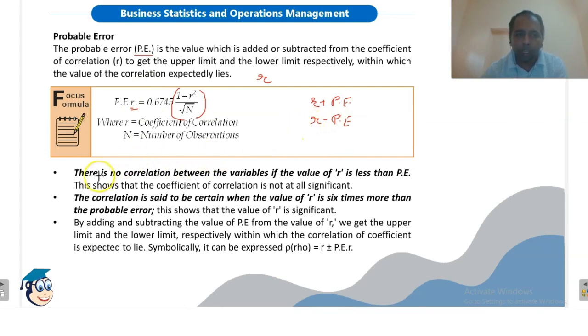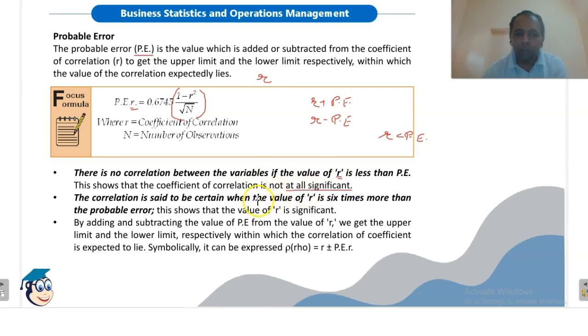Now, there is no correlation between the variables if the value of R is less than PE. We will calculate the value of PE and the value of R. If R is less than PE, then we will say that there is no correlation between the variables regardless of the value of R. So in such a case, R will not be reliable. This shows that the coefficient of correlation is not at all significant.